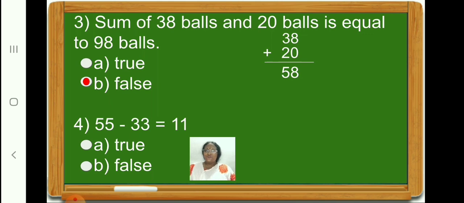Now, let us go on to the next question. 55 minus 33 is equal to 11. Let us find out whether it is true or false. Children, first subtract the numbers in the ones place. 5 minus 3 is 2. Now subtract the numbers in the tens place. 5 minus 3 is 2. Therefore, 55 minus 33 is equal to 22. So, let us click on option B, which is the correct answer.